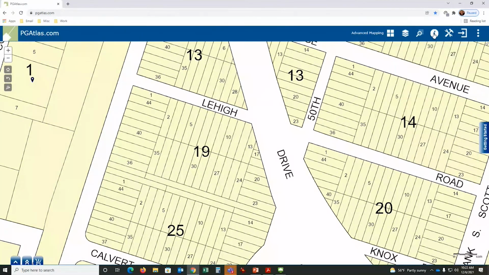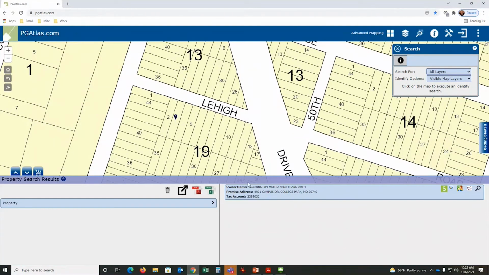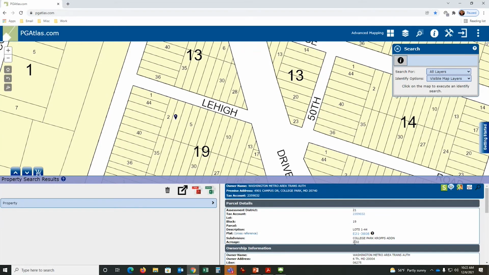So if I clicked on this and said, give me this record, it would tell me that the Washington Metro owns that record. Well, what is that record? That record is 2 acres. Well, wait a minute. That is not 2 acres. There can't be. That's 1/8 of an acre at most. So how can this be 2 acres?